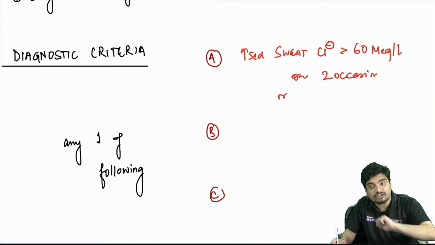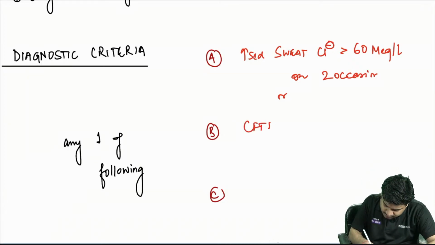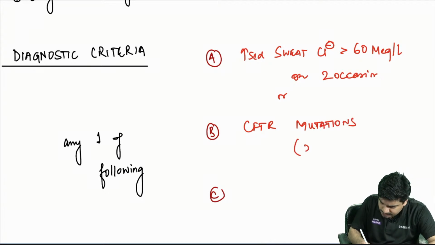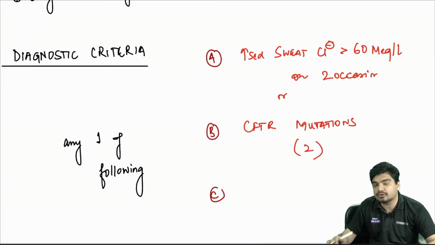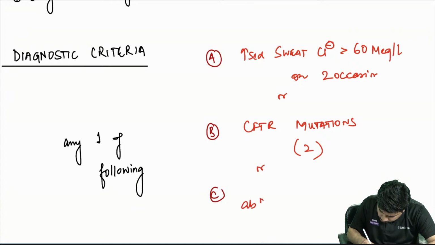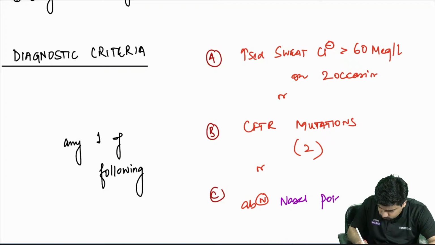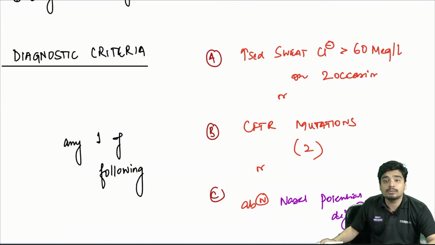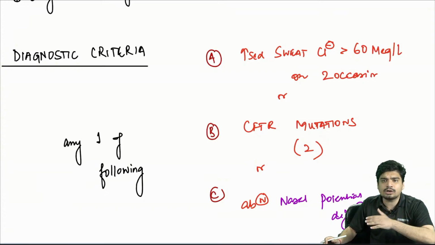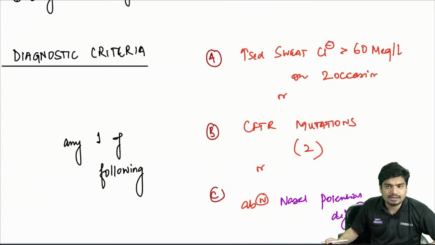You can test for CFTR mutations. How many mutations? At least 2 mutations. Or abnormal nasal potential difference. Any one out of these 3, you will say the child is having cystic fibrosis.